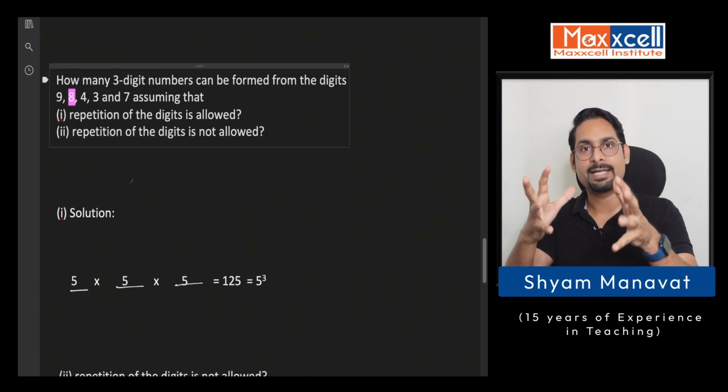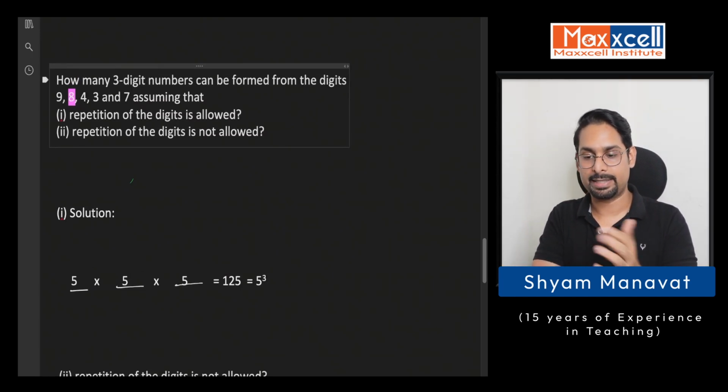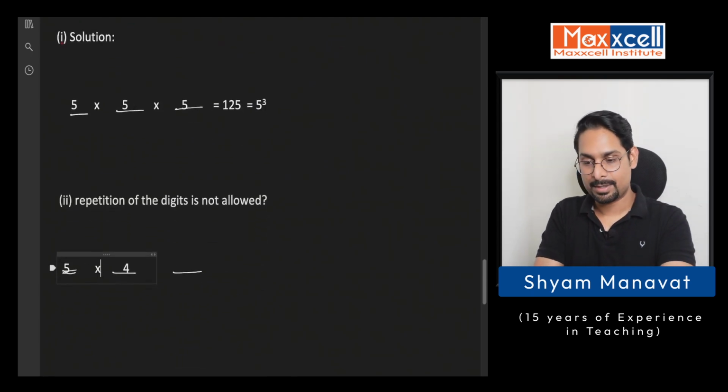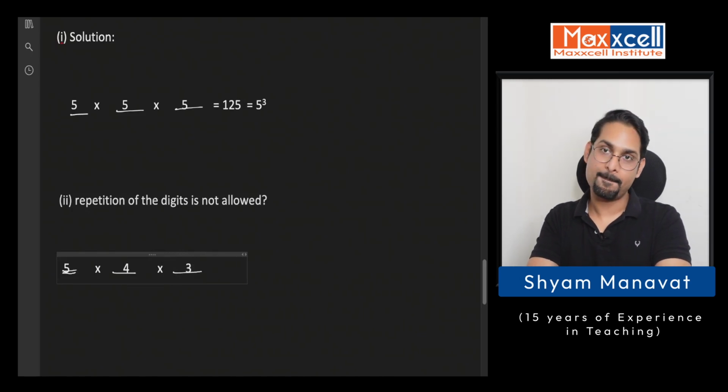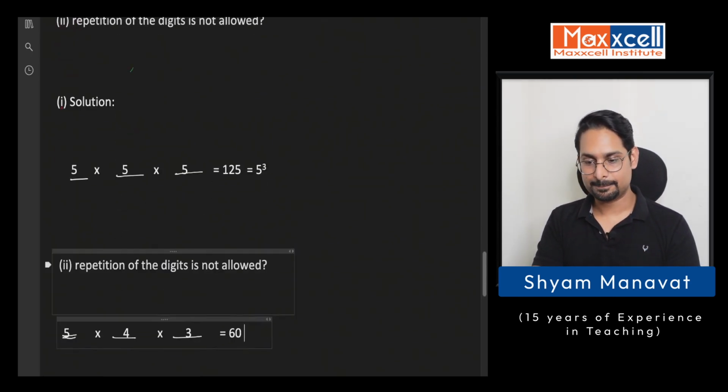So from the total 5 digits, 1 is used. The remaining 4 carry forward for the second place. And the same story repeats for the third place too. So I have got 3 possibilities, and that will give me 60 as the answer. I hope this part is clear. If not, please rewind this video and watch it again.